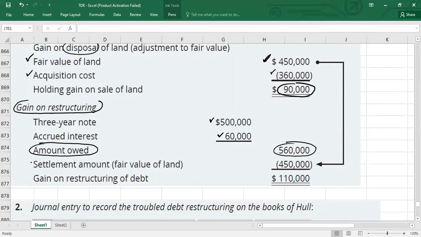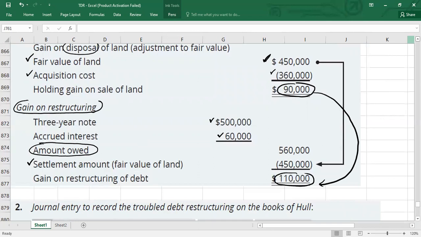And from there, I will subtract the fair value of the asset transferred. And the fair value of the asset transferred is how much? 450,000. So you can see here the carrying value is more, but you are transferring the asset with less value. So this is called gain on restructuring. If you want to calculate the total gain, you will take the gain on disposal and the gain on restructuring. So we will have a total gain of 200,000.